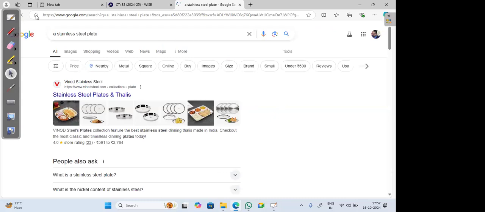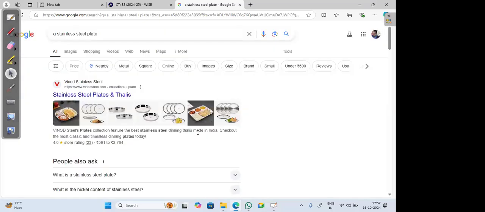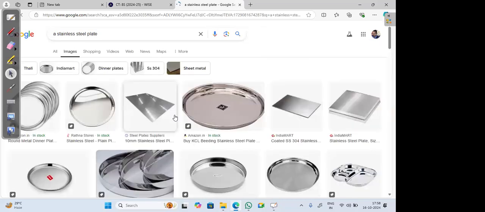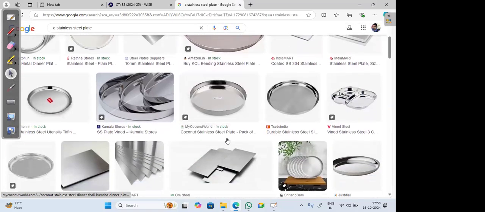See, a stainless steel plate. If you observe a newly bought stainless steel plate, are you able to see your face in this plate? Whenever at your home you buy some new utensils like this, are you able to see your face in that? Yes, sir.